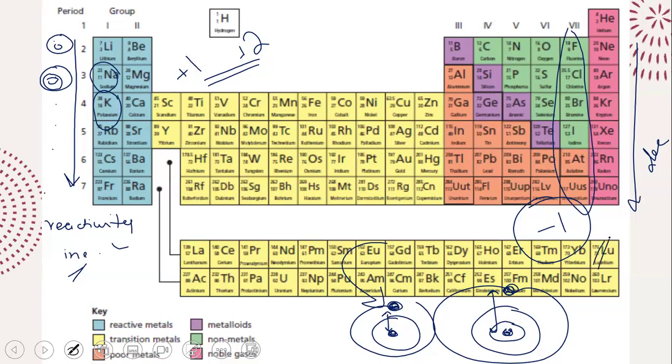So what's going to happen? Chlorine is going to find it harder to become a negative ion. So please keep this in mind. As you go down the group, for metals, they will become more reactive, but non-metals will become less reactive.